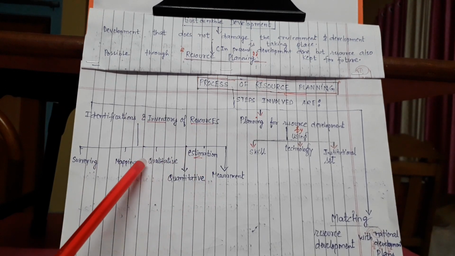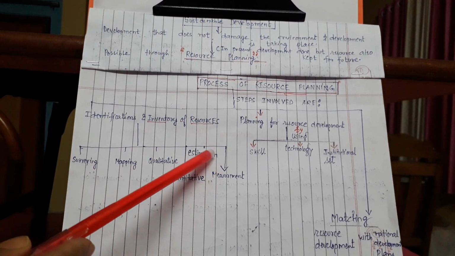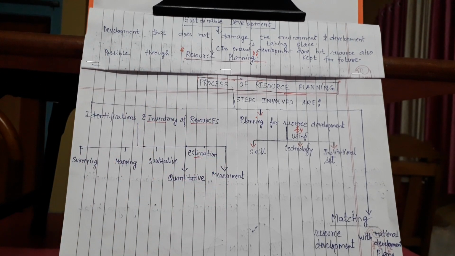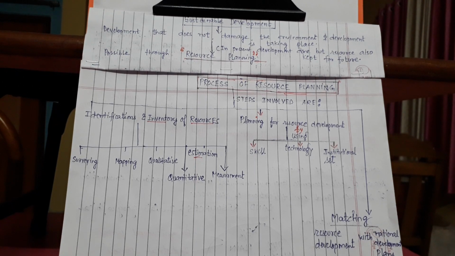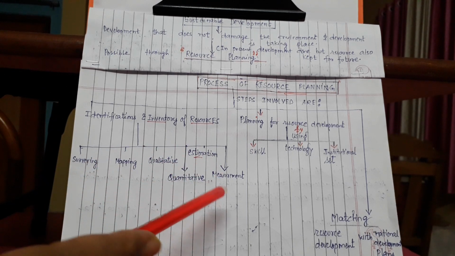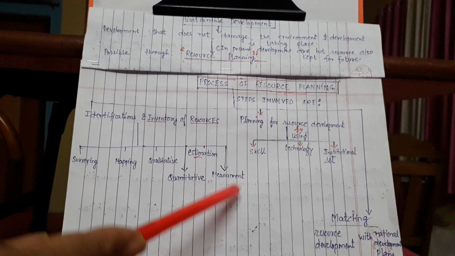That estimation is done. How much is there? All this estimation is done, and a rough measurement is made. If the resource is in a very small amount, suppose coal or petrol, and it is going to finish in one month, we are not going to say that the resource is available here in large amount. That's why survey is done, mapping is done, the quality of that resource and the quantity available are checked. So it is written here: quantitative estimation is done, and a rough measurement is made.